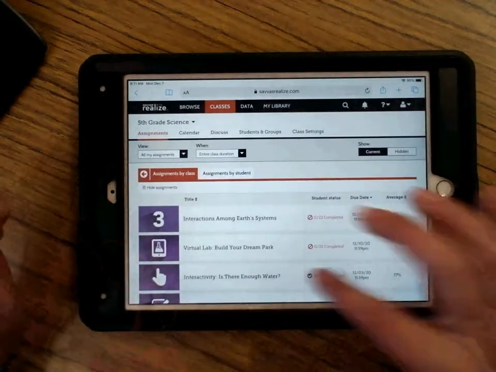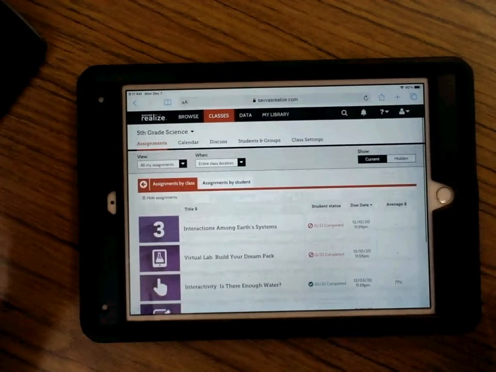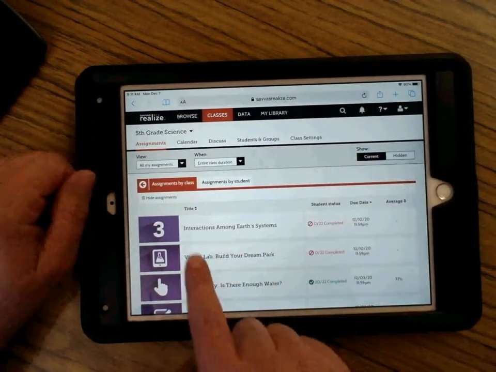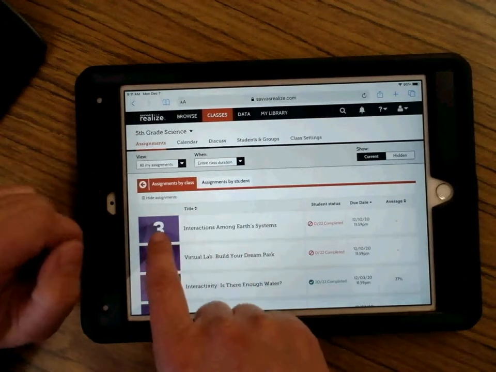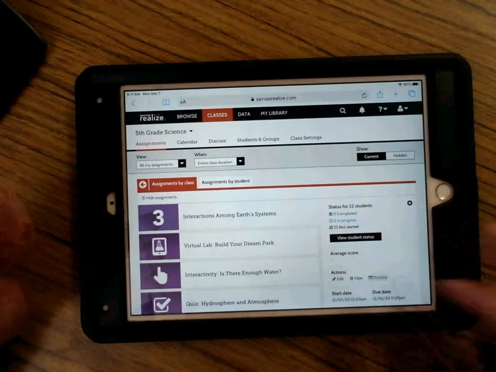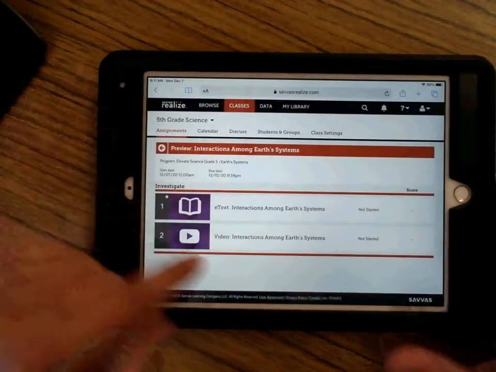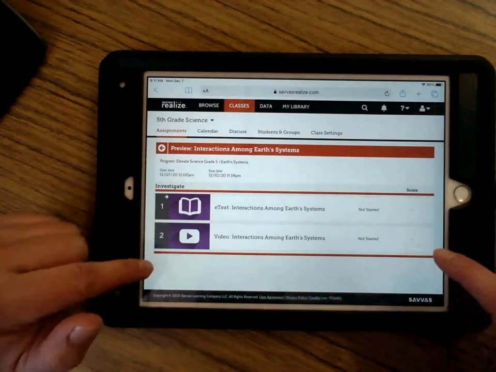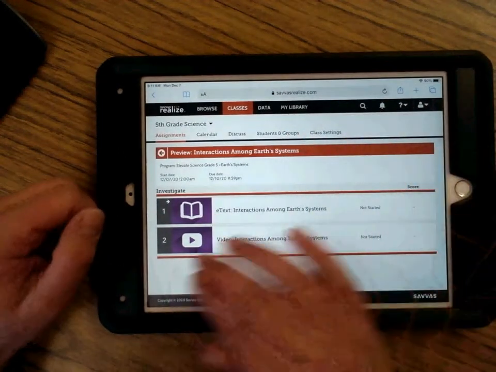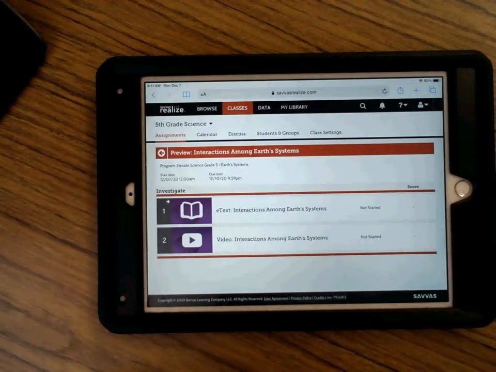Okay? Tomorrow, you will find, where did I put it? Let's see. Oh, tomorrow you're going to find this that says interactions among Earth systems, and it has a 3 over here. And so you'll click on that. I have to click on the preview, but you guys don't have to. And when you click on it, it'll bring up this. It'll bring up the e-text and the video all together.